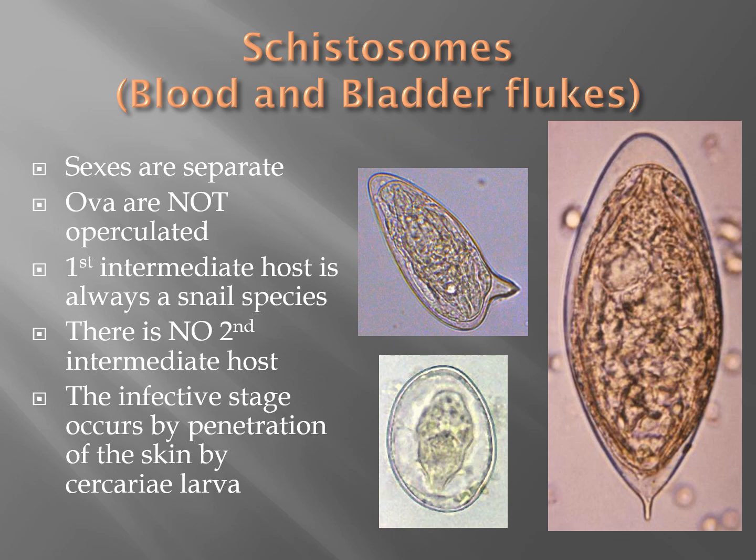The schistosomes are the blood and bladder flukes. The blood and bladder flukes are highly adapted to intravascular existence. The females will dilate blood vessels of the definitive host, the human, and lay her eggs. The eggs are very securely attached to the host due to their spikes. The sexes are separate. The ova are not operculated, and the first intermediate host is the snail. There's no second intermediate host. The infective stage occurs by penetration of the skin by cercaria larvae.